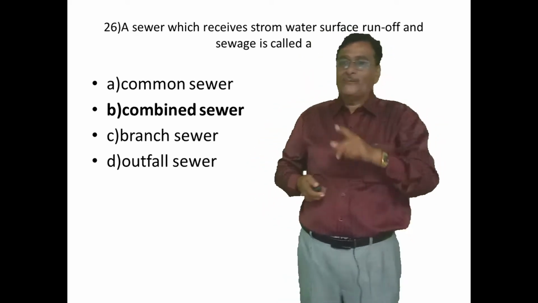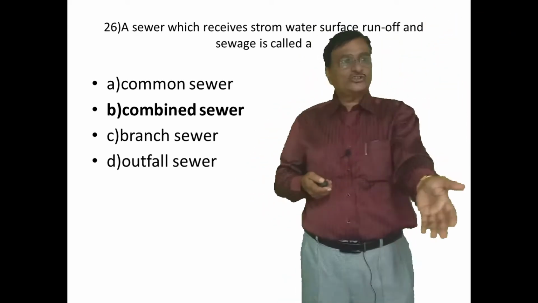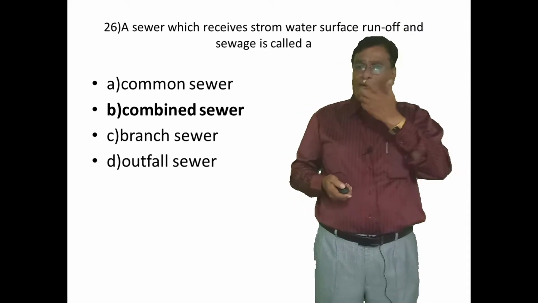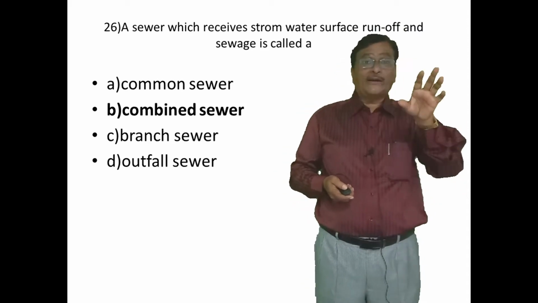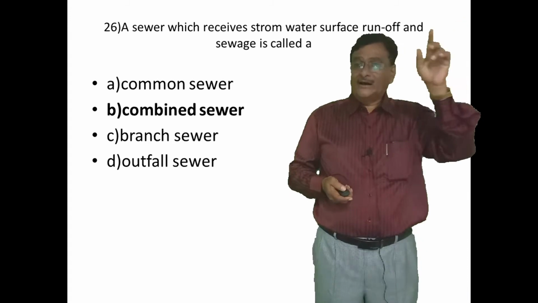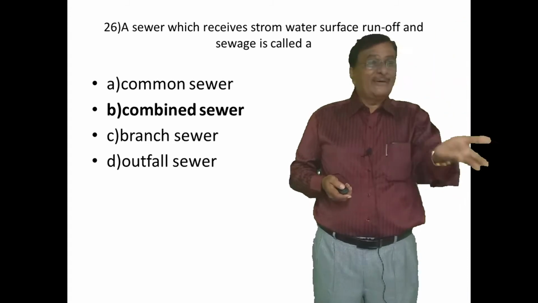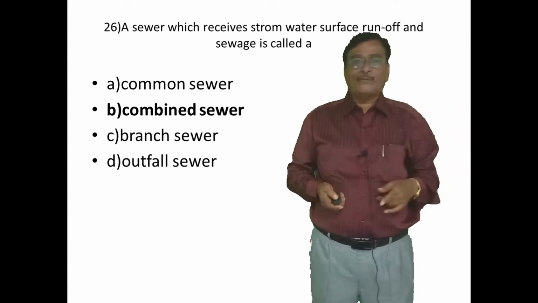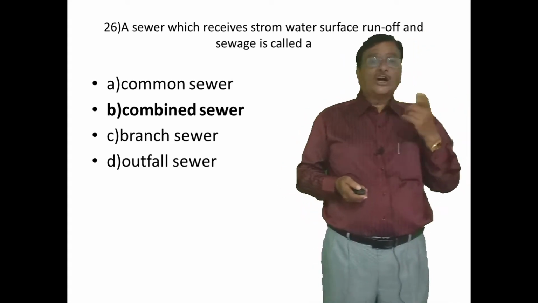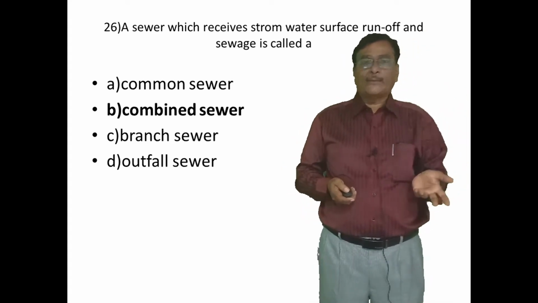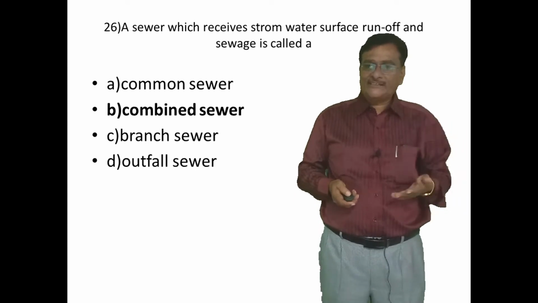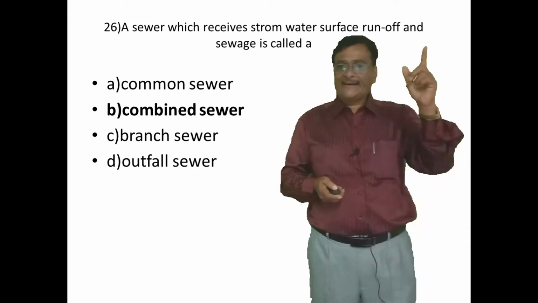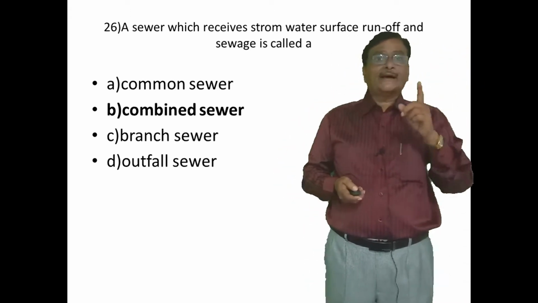Okay, the question now: a sewer or a closed conduit which receives storm water or the rainwater runoff and a liquid sewage is called as, 4 options are there, my friends. One is known as a common sewer, second is a combined sewer, third is a branch sewer, and the fourth one is an outfall sewer. The right answer is B, which is the combined sewer.